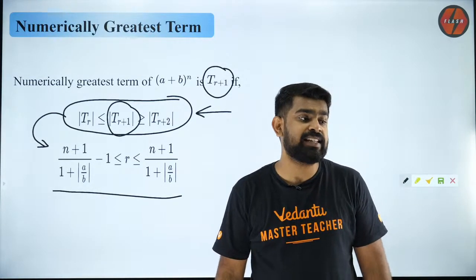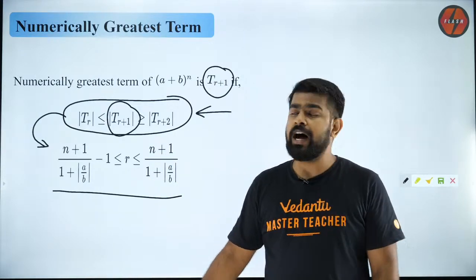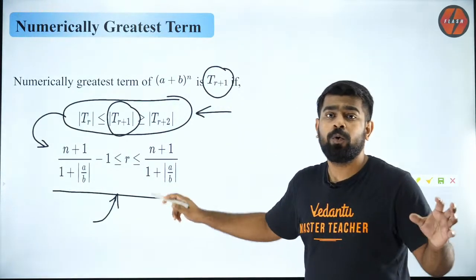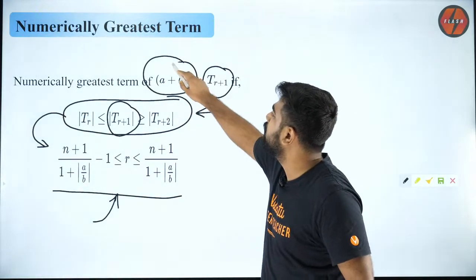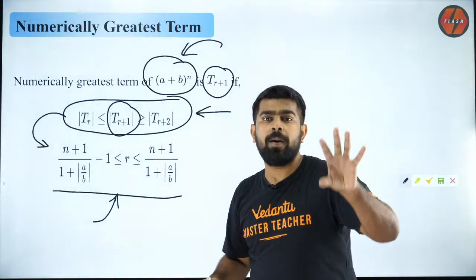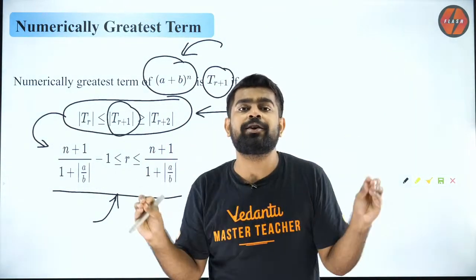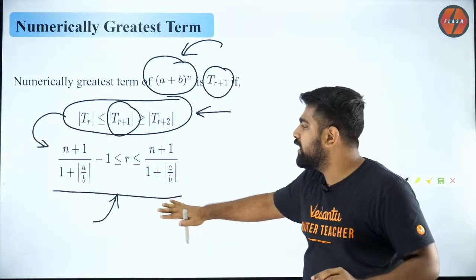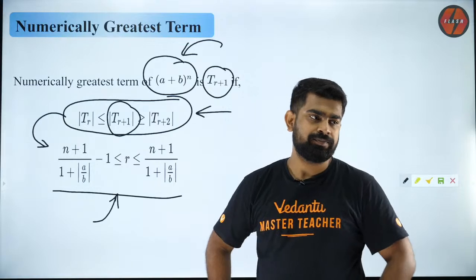Yes, I have an example right after this slide. So please wait for it. For now, take down this formula because this is very handy, and understand why and when this formula is applied. This formula is applied for finding the greatest term numerically in this expansion. So you should know all that. You should know what the formula corresponds to, because otherwise you will not know where to apply it, when to apply it and how to apply it. So you should know the background and then learn the formula. Got it? Very good guys.